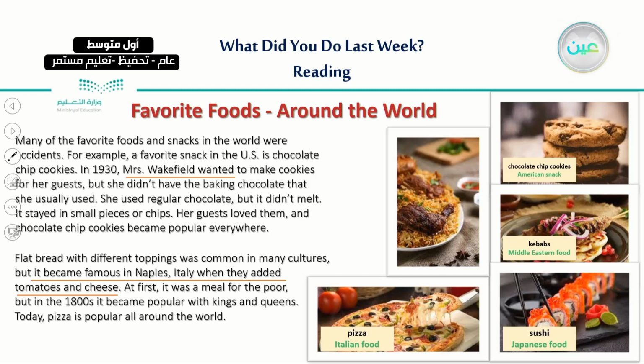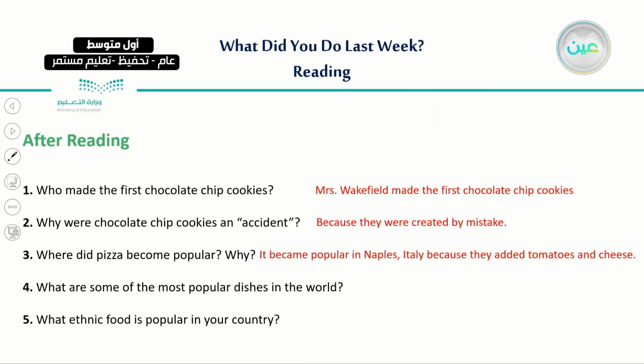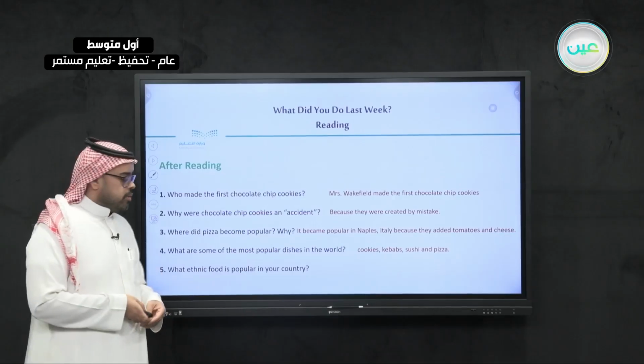So here we have different kinds of food. So for the most popular, we can write down this answer. We can say cookies, kebabs, sushi, and pizza. And you can also add more foods.